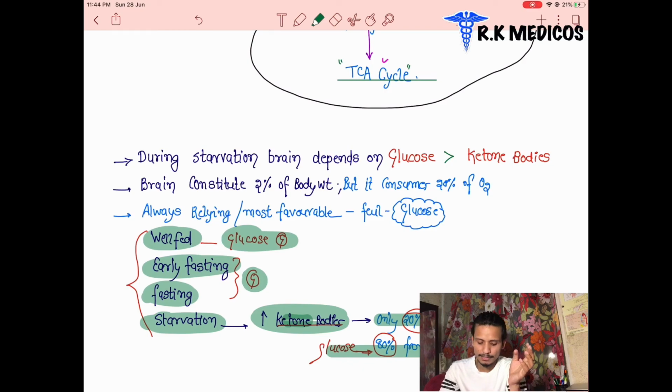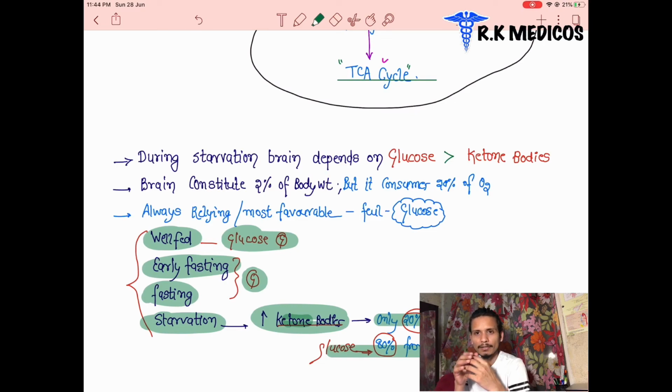Our brain demands oxygen all the time, and energy in the form of ATP and glucose. Even in severe starvation, more than 5 days, the brain still demands oxygen and glucose.